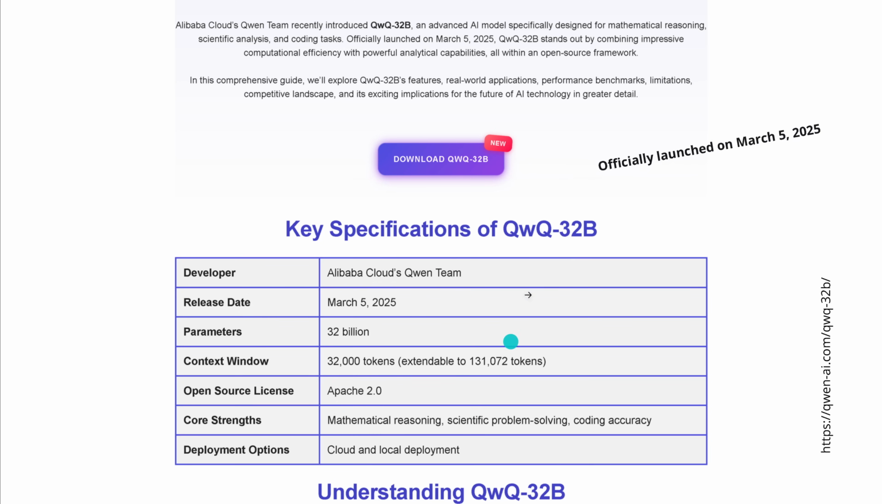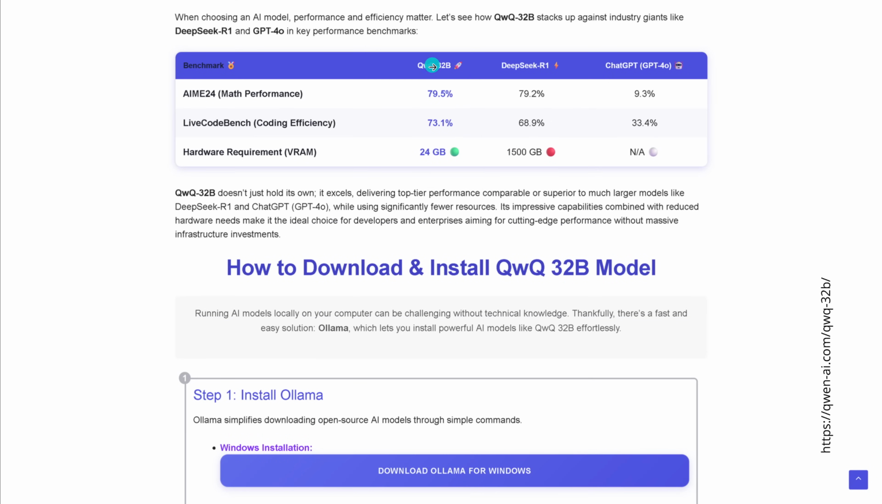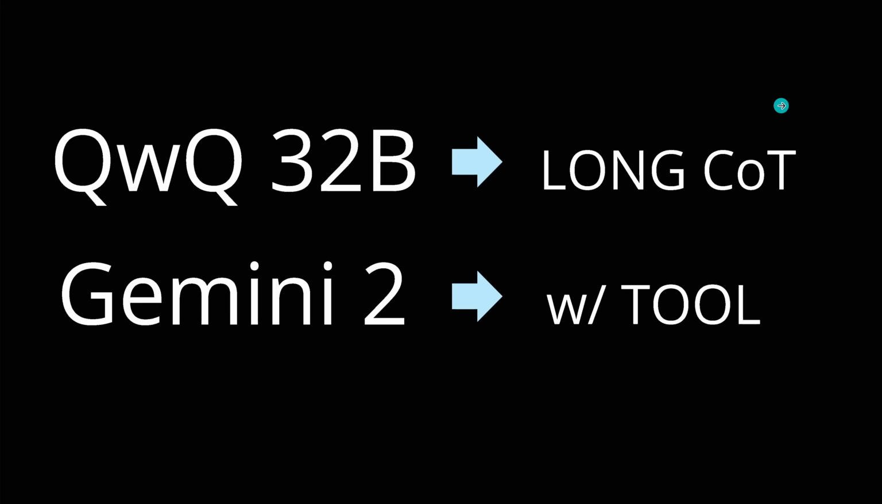We have Apache 2.0. You can download it for free. They tell you here, QwQ needs just 24GB of VRAM compared to DeepSeek R1. I mean, the real non-quantized version needs 1.5 terabyte of VRAM, and they give you here how to install it locally, install Ollama.